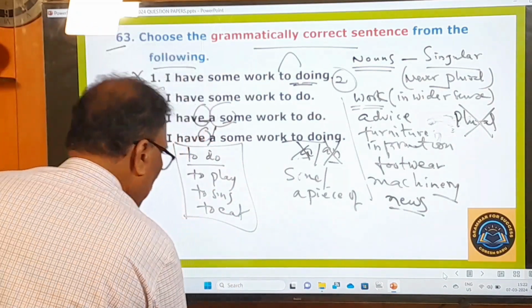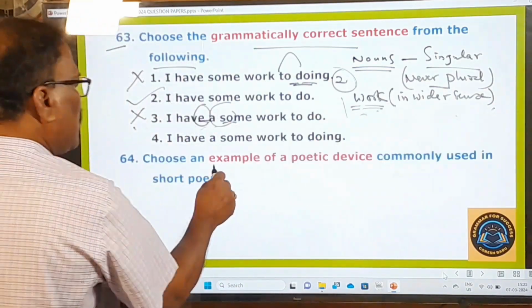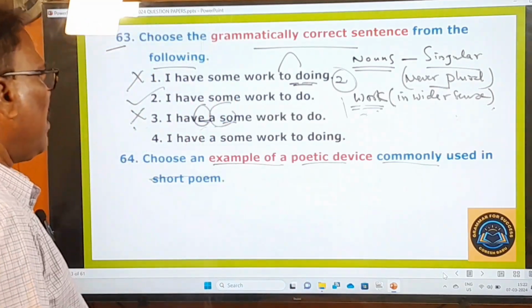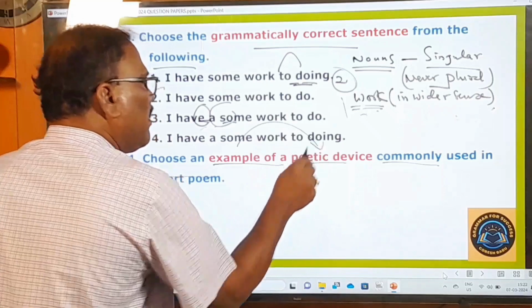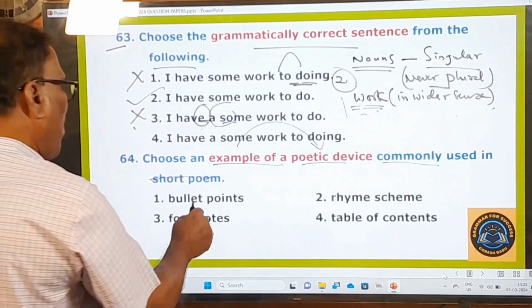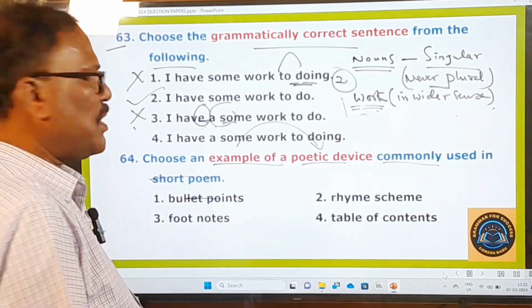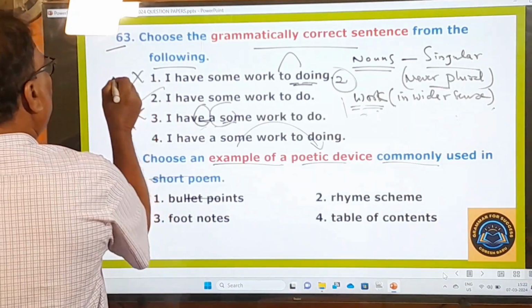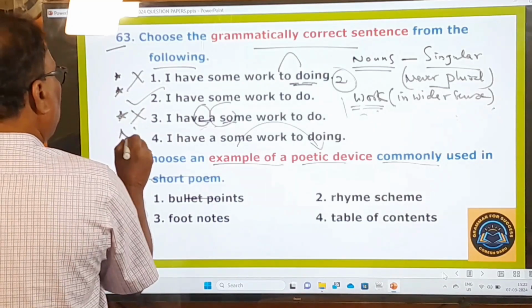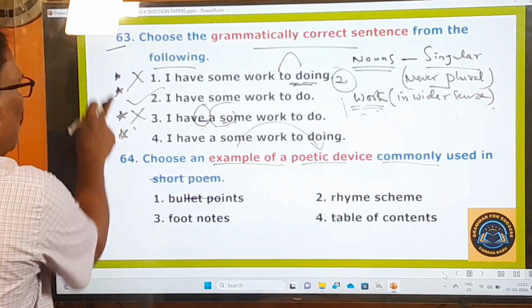And now let's move on to other questions. Choose an example of a poetic device commonly used in a short poem. What are the options given here? Bullet points. Bullet points means, for example, instead of giving numbers, some star marks or similar symbols are given. These are called bullet points.